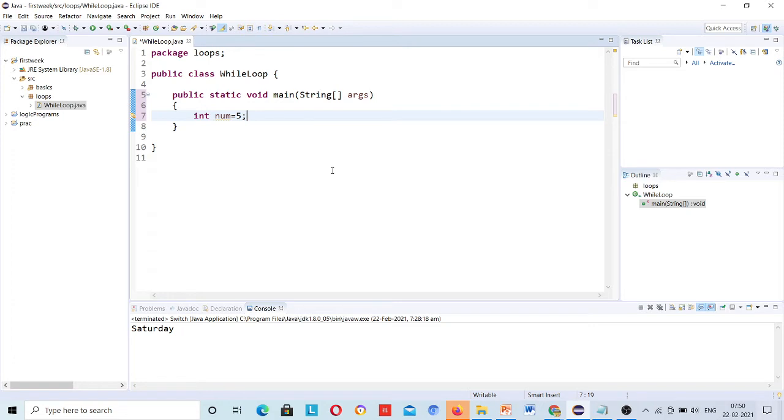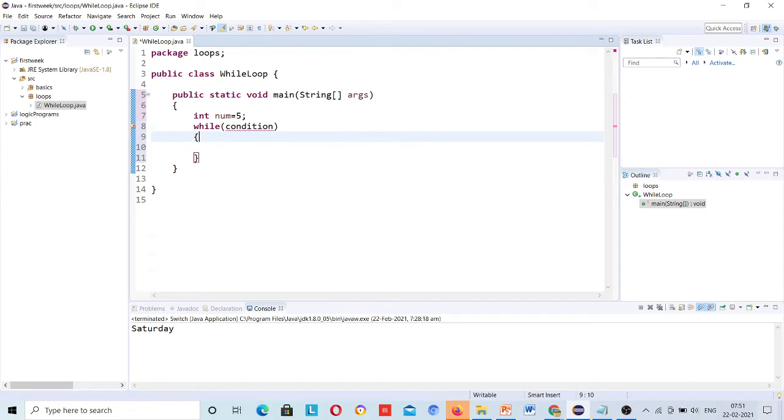Okay, so int num is equal to 5. Now I want to check while, and here I need to give the condition. I will put any condition, I will tell you.